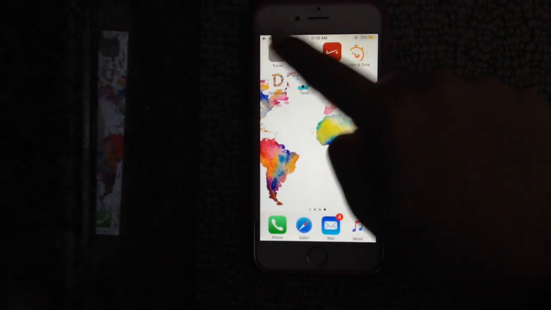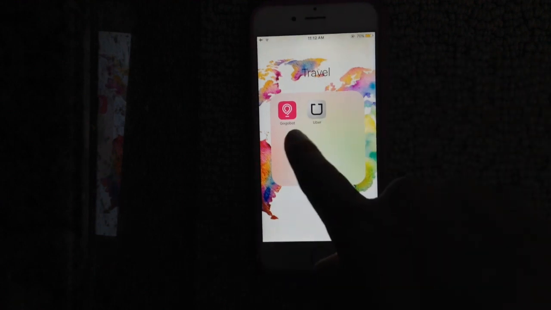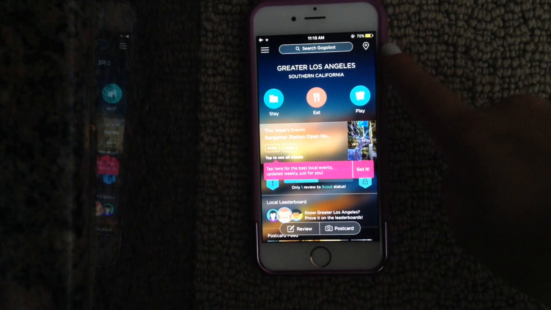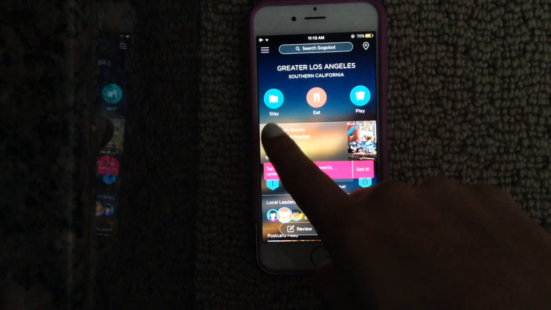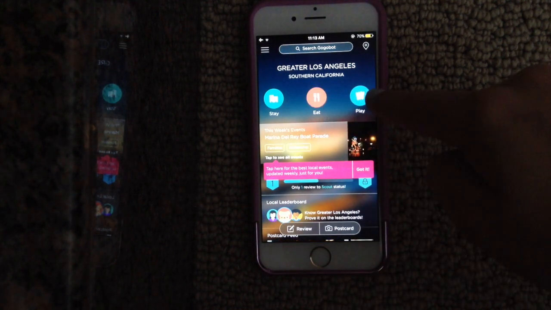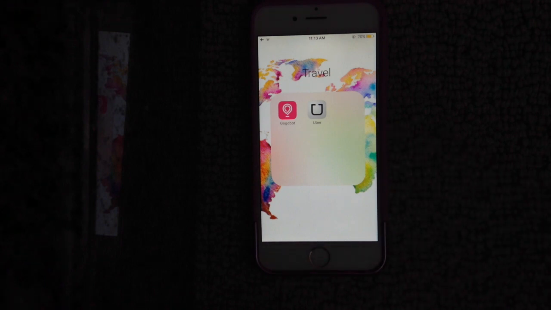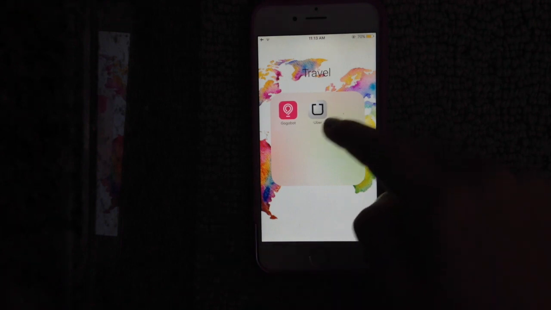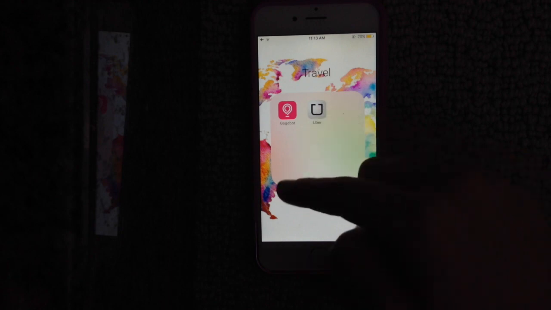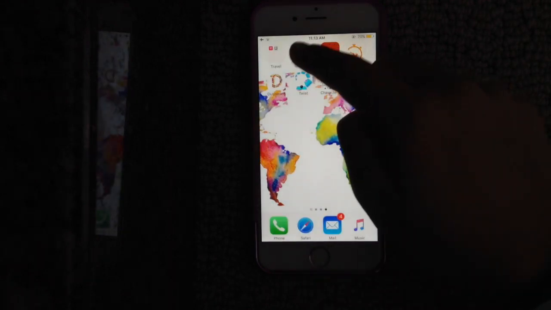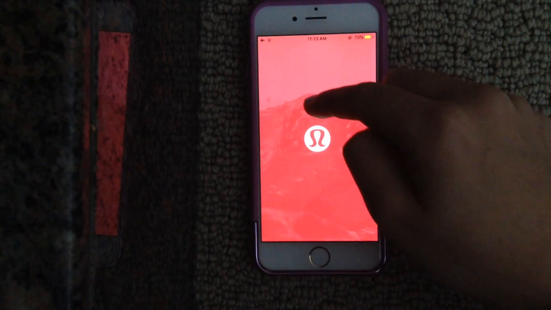So my first folder on here is Travel, and I have this app called GoGoBot. Just type in a location, so I just did Los Angeles, and it'll give you places to stay, places to eat, and places to visit. I have Uber. Pretty sure everyone knows what this is. It's kind of like a taxi, but you do it from your phone, and then someone comes and picks you up at a certain location. Then I have the Lululemon app, and Lululemon is my favorite store. I love it so much.